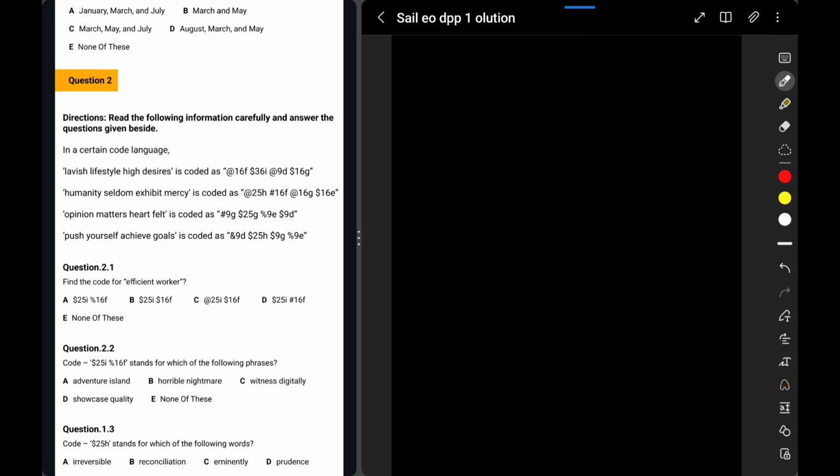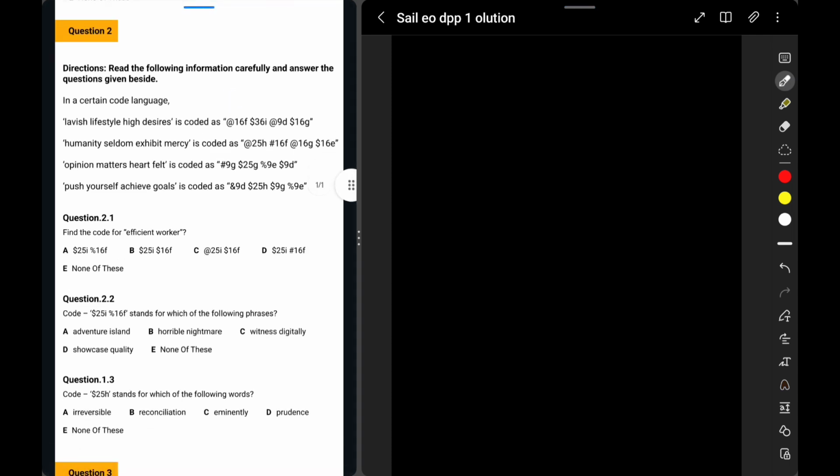Read the following information carefully and answer the question given beside. In a certain code language, lavish lifestyle high desires is coded as some coded word, right? So the first thing we need to do in this kind of question is we can easily see that there are 4 words and 4 distinguished patterns over there, right?